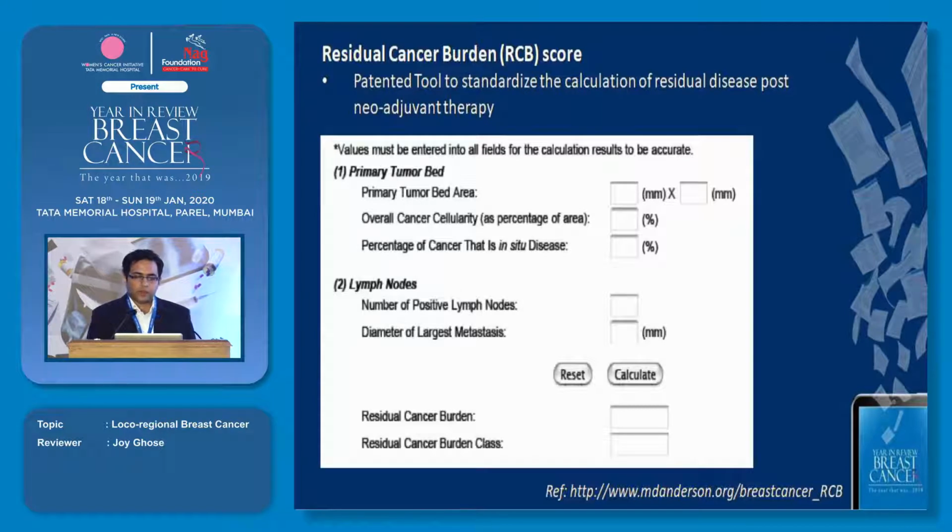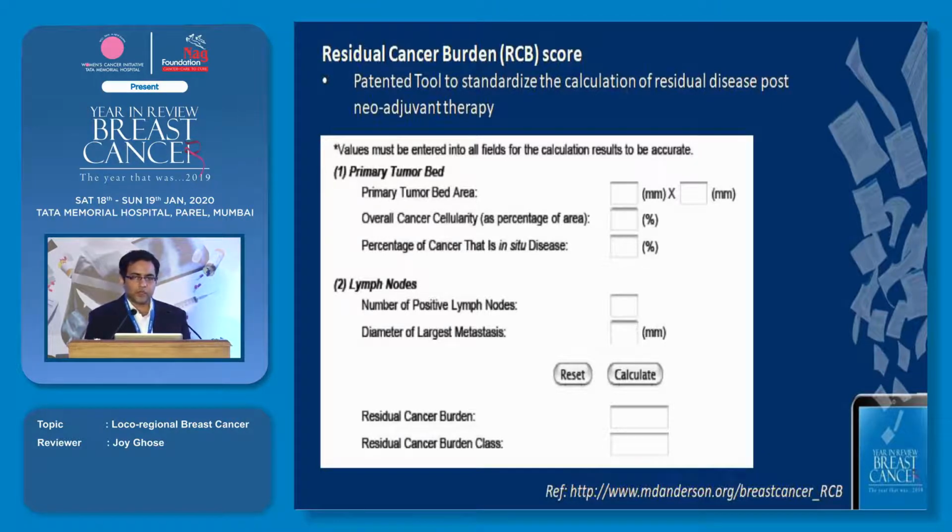The residual cancer burden score is a score which includes 5 parameters. First is the tumor bed area, in centimeters or millimeters, the cellularity of that particular tumor bed, the percentage of cancer that is in situ disease, what is left behind as DCIS, lymph nodes, the number of positive lymph nodes, and the diameter of the largest metastasis.